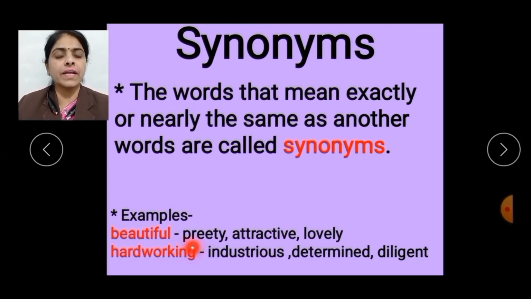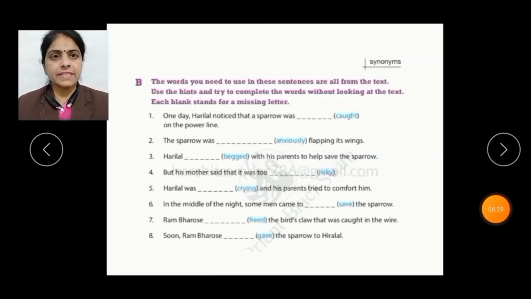Similarly, hardworking, industrious, determined, diligent. These words all give nearly the same meaning as hardworking. So these words are synonyms of hardworking. So the words which give nearly the same meaning are called synonyms. Now let's have the exercise which is related to synonyms. Here is exercise B.